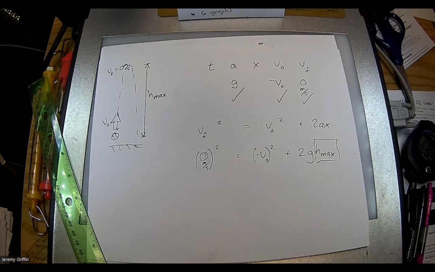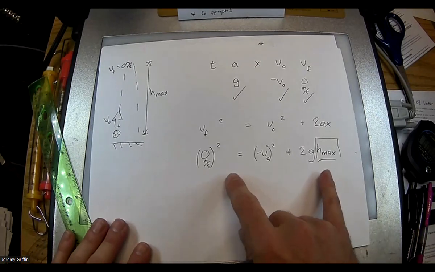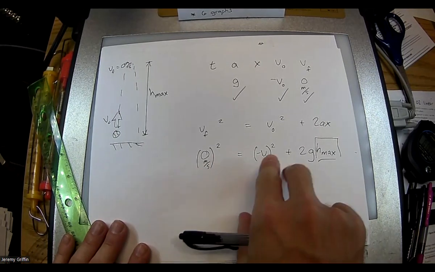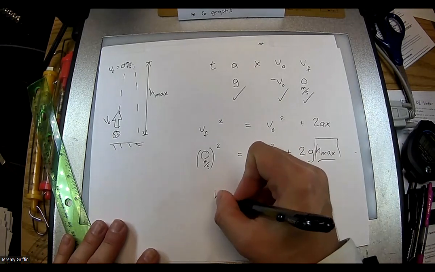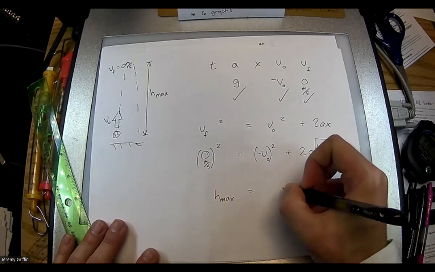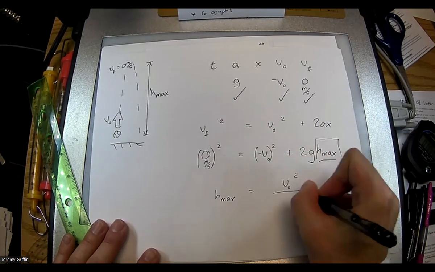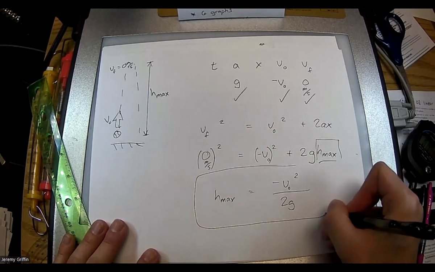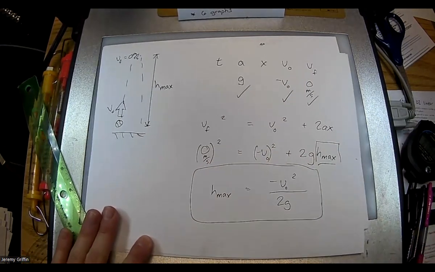And this is a skill you have to have for this class, to be able to solve in terms of variables. There's no given values there. You're just finding some general, universal expression you can use to solve any of these. Okay. What'd you guys get? Subtract this over, divide by 2g. H max would be v naught squared, subtracted over, divided by 2g. It'll look like that. Right?